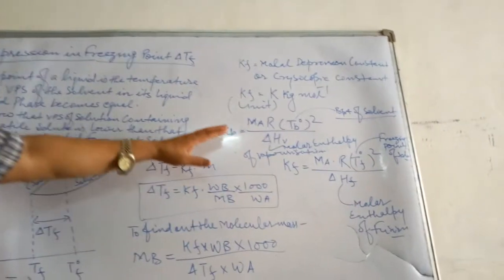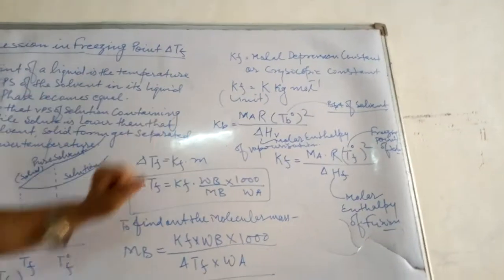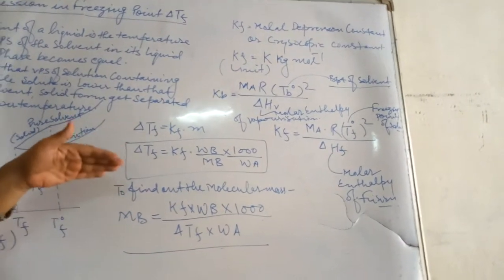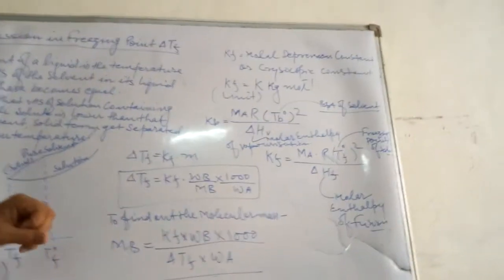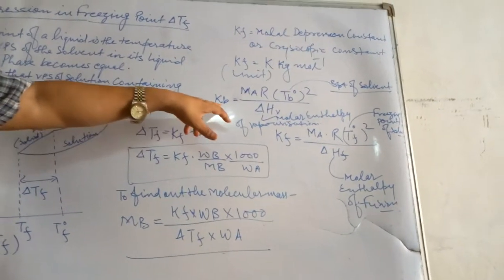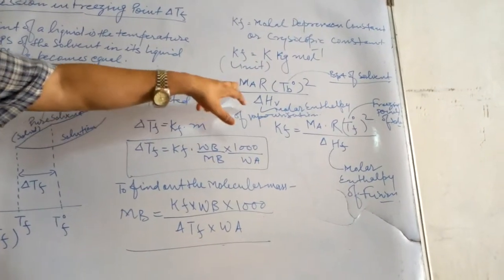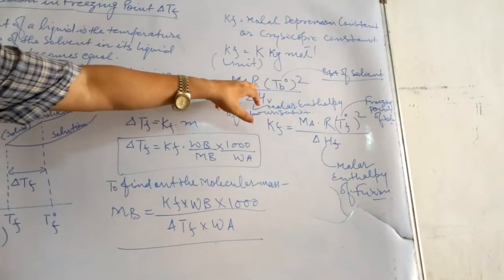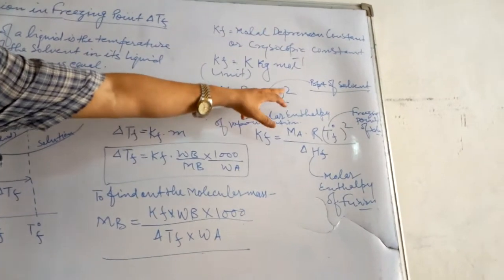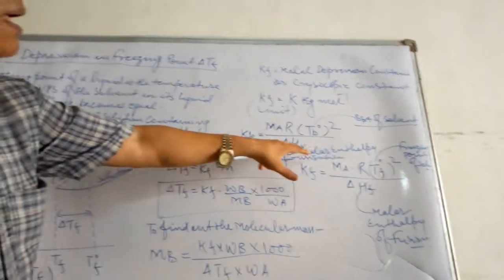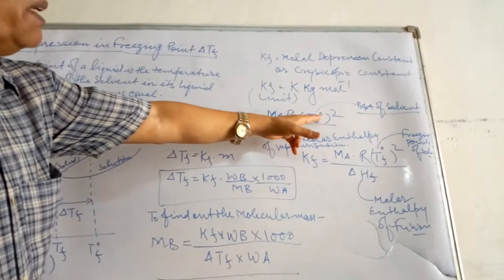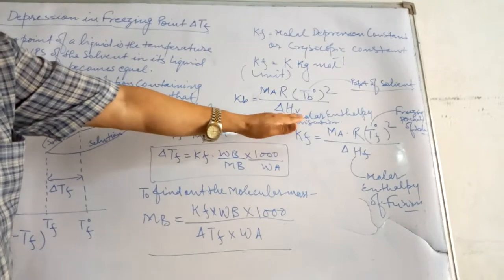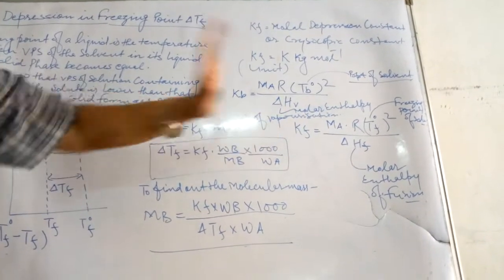Now, how do we calculate the value of Kb and Kf? At the very last, I want to give you two formulas. Kb equals Ma into R into T naught b square upon ΔHvap, where T naught b is the boiling point of the solvent and ΔHvap is the molar enthalpy of vaporization.